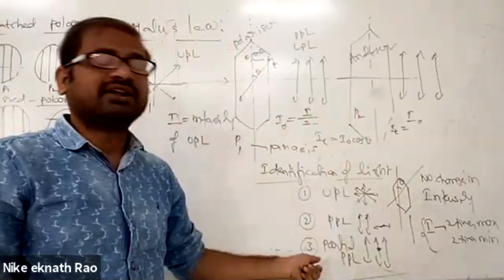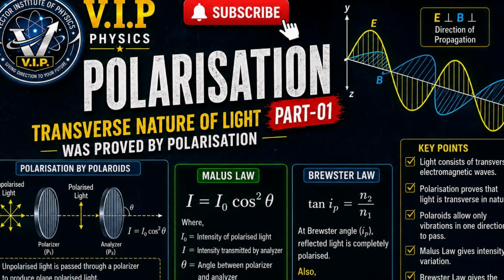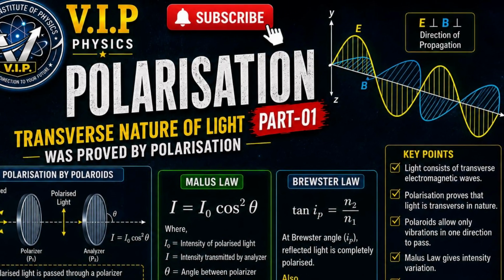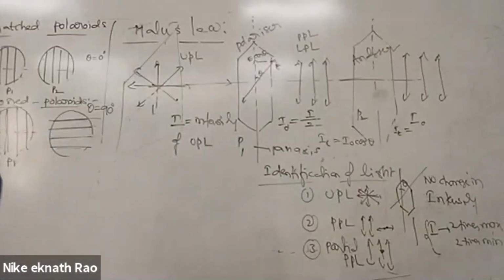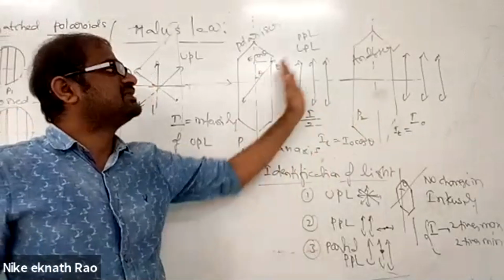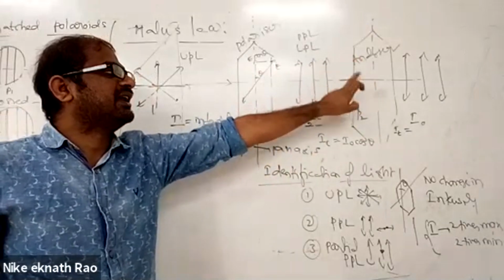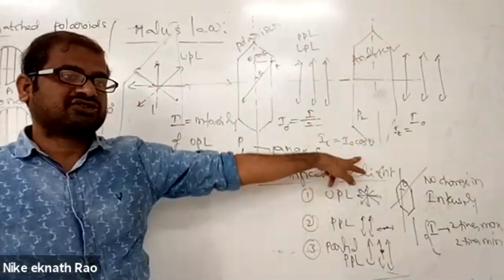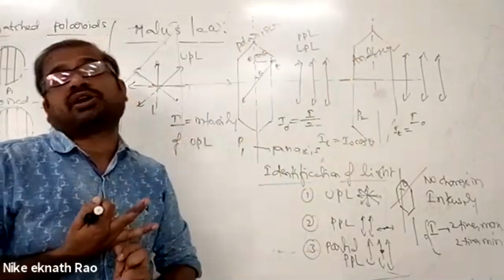Then we can say that light is called partially polarized light. This is how we identify the type of the light by means of an analyzer. The intensity of the transmitted light by means of another polarizer, called the analyzer, is I_T equals I naught cos squared theta. This is called Malus law.